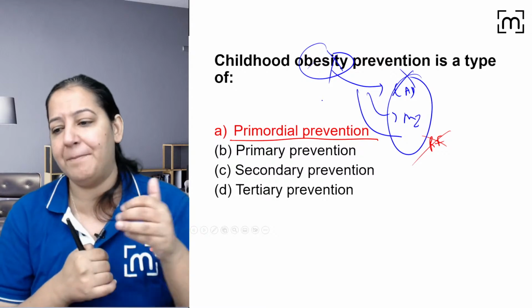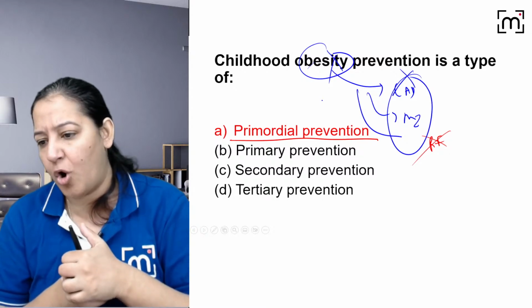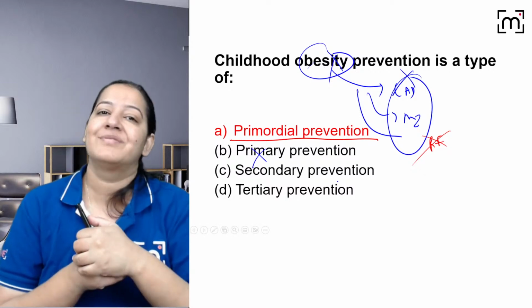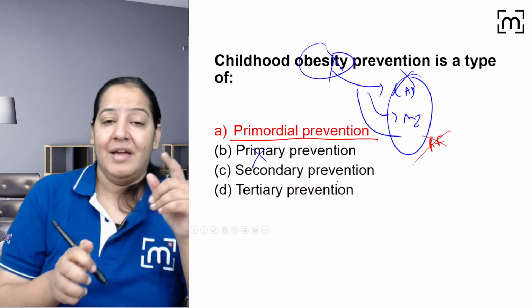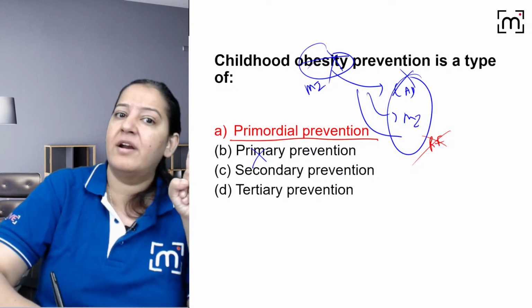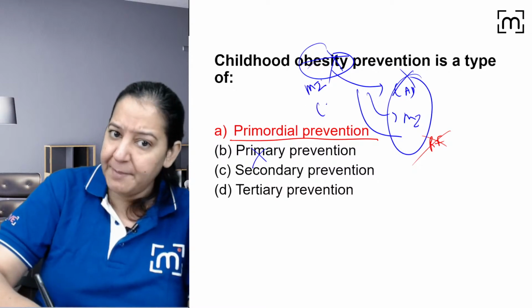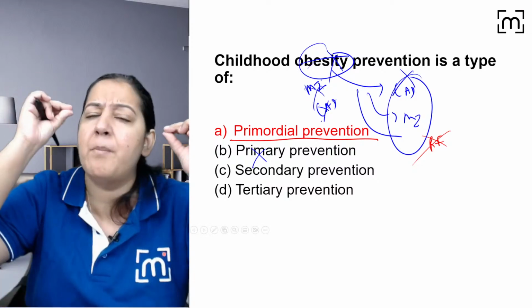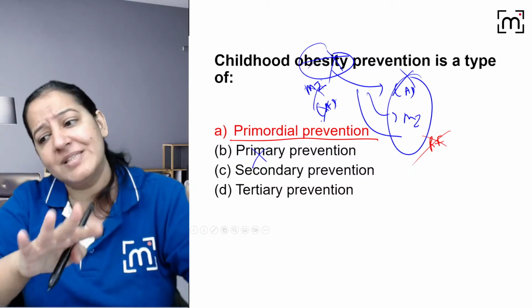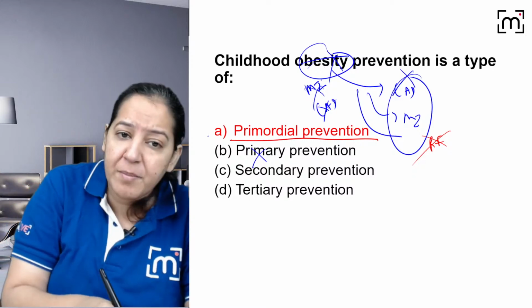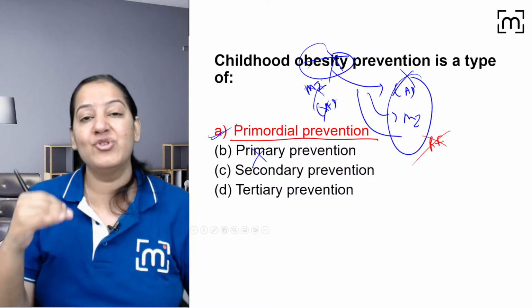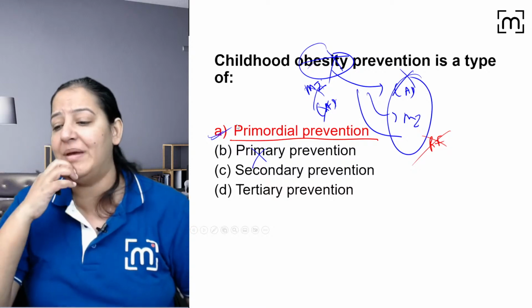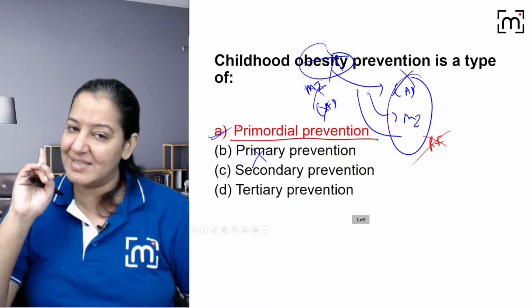Give me a thumbs up those who were saying B. Those who were saying primary, Osama, Gaurav, you got it. It's not primary. It's primordial. You got it? Yes or no? Why is it primordial? If I say in childhood itself I am preventing MI, or I am preventing CAD, then it would be primary. But I am not preventing the disease, I am preventing its risk factor. Without the bamboo there will be no flute. If there is no obesity, there will be no obesity-related disease. So this is the primordial way of prevention. So there is always confusion between primordial and primary. You get confused in the exam. The questions are very tricky, believe me. The correct answer here is A, not B.